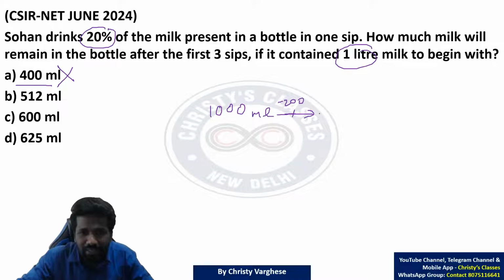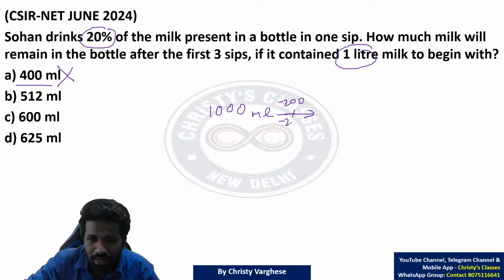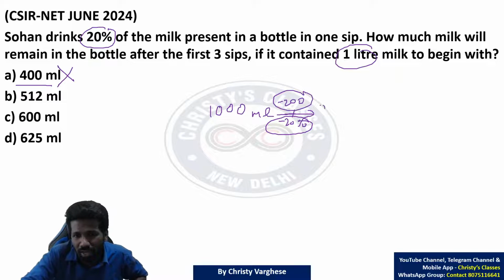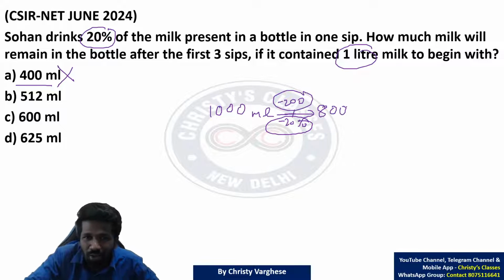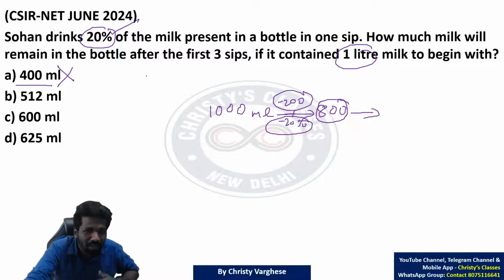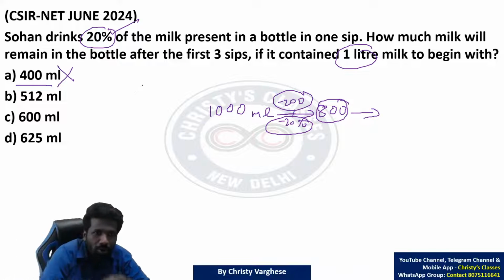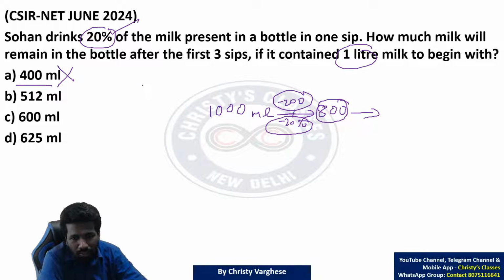So the first 20%, I totally agree. 20% of 1000 is what? 10% is 100, so 20% is 200. So reducing by 200, we get 800. Now the bottle does not have 1000 milliliters. It only has 800 milliliters. The question says that 20% of the remaining is drunk. Because now you cannot drink 20% of 1000, because 1000 is not remaining there.